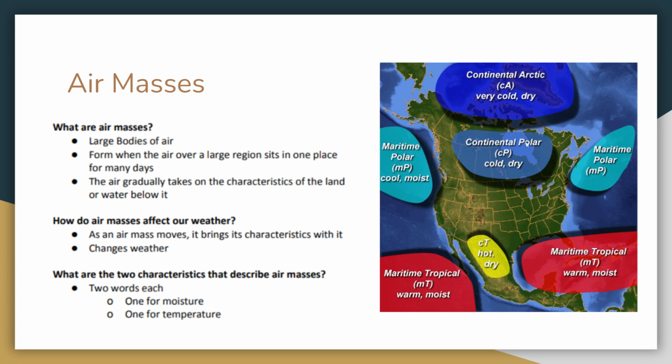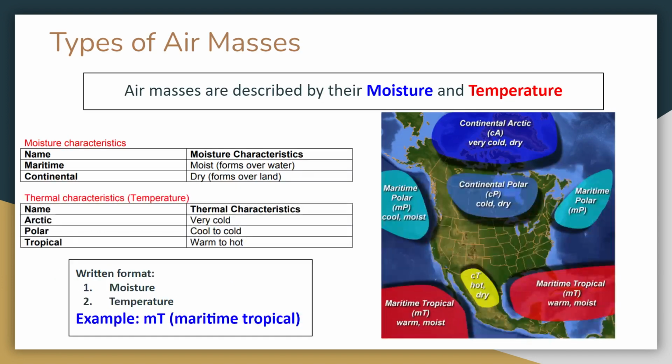A continental polar air mass is cold, temperature, dry, moisture. Maritime polar air mass is cool, temperature, and moist, moisture. And also, maritime tropical is warm, temperature, and moist, moisture. Okay, so these are just some examples.